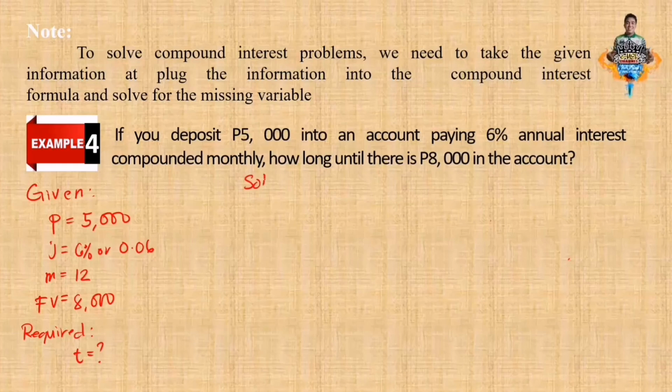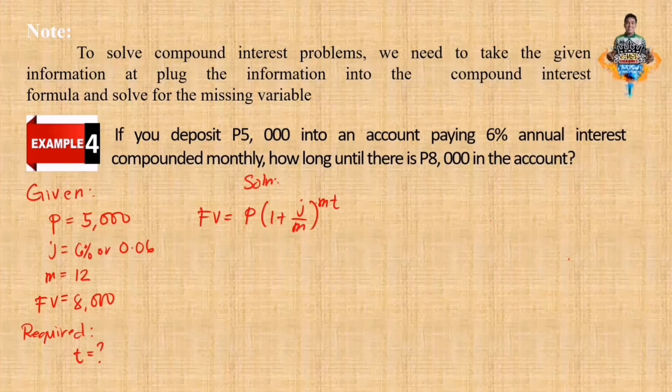Okay, solution. Let's go back with the formula. FV equals P times 1 plus J over M raised to the power of MT. Now, in this portion, there are only two ways to extract the exponent. It's either to do the square root or simply using the logarithm. So, in this case, it's very easy to use the logarithm because we have the calculator or your cell phone.